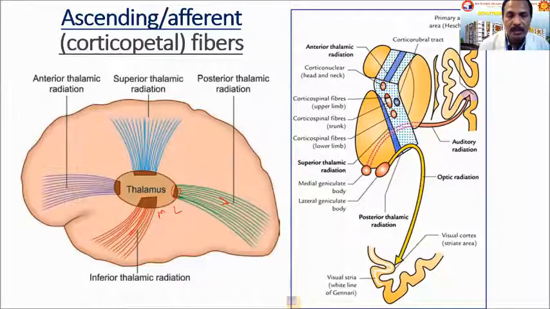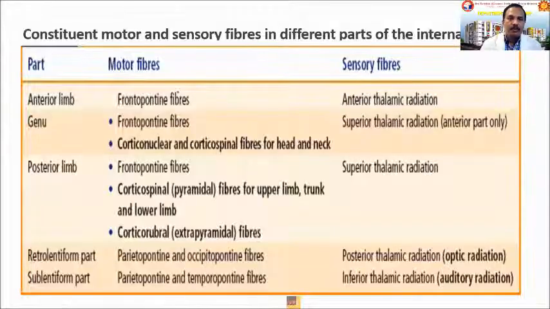So the posterior thalamic radiation mainly comprises optic radiation fibers coming from the lateral geniculate body, going to the primary visual cortex. Similarly, the auditory fibers go to the primary auditory cortex from the medial geniculate body. So all the corticofugal and corticopetal fibers are summarized here.